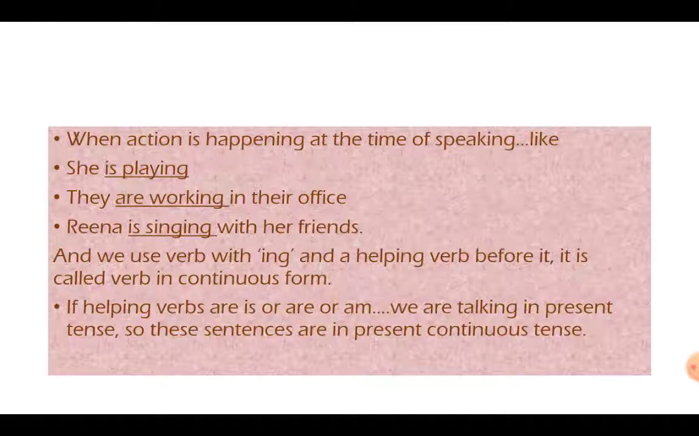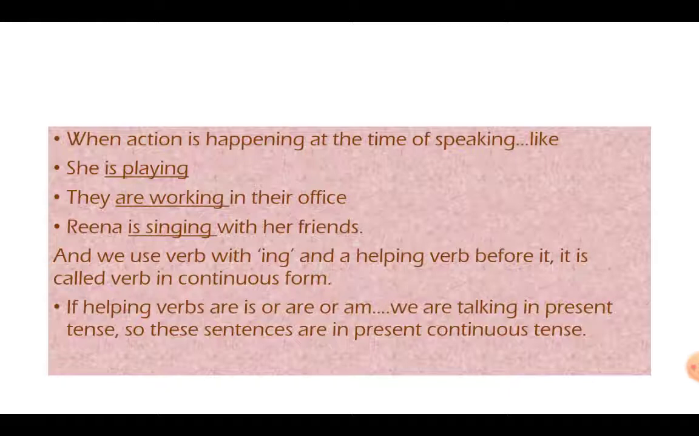It's not only ing that you have to take care of. You have to take care of the helping verb before it. I'll tell you with an example. So ing plus a helping verb before it, then only we'll call it continuous tense. Now if our helping verb is of the present tense, we'll call it present continuous. If it is of the past tense, we'll call it past continuous.